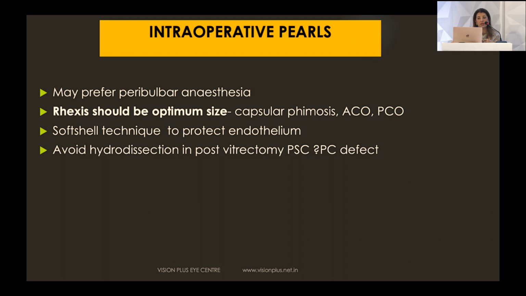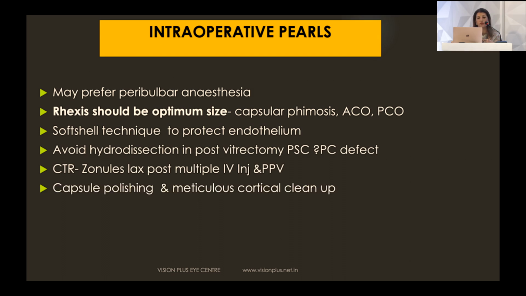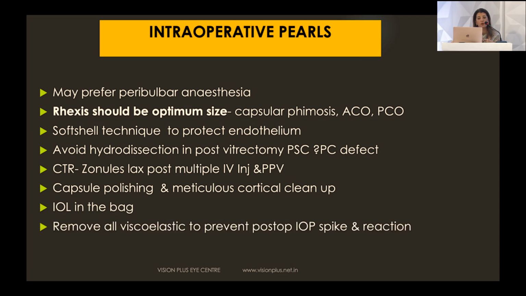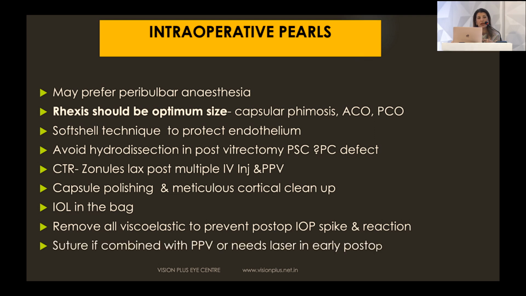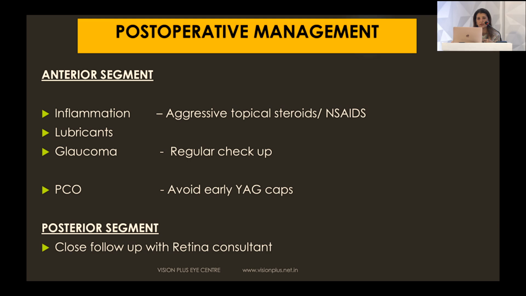Avoid hydrodissection in patients who are post-vitrectomy. And the zonules may be weak, so you may need to go in for a CTR. A very meticulous cortical cleanup is important. And the IOL should always preferably be put in the bag. Removing all the visco is also important to avoid any IOP spikes. And in cases where you may be thinking of laser or vitrectomy after the cataract surgery, a suture is a must.